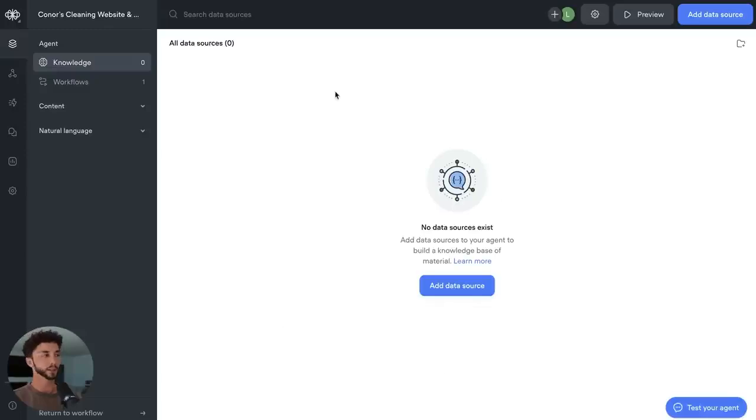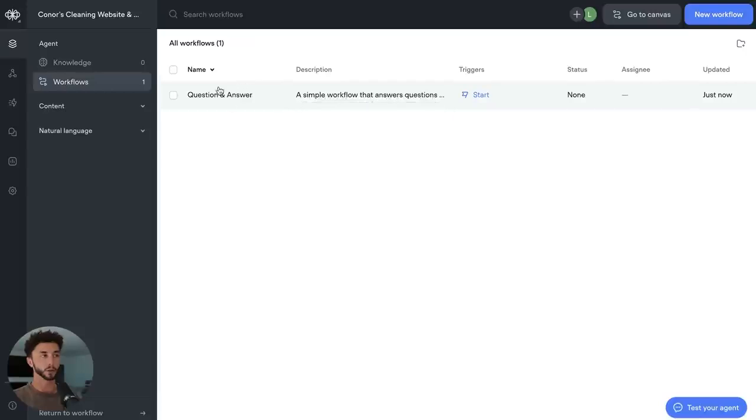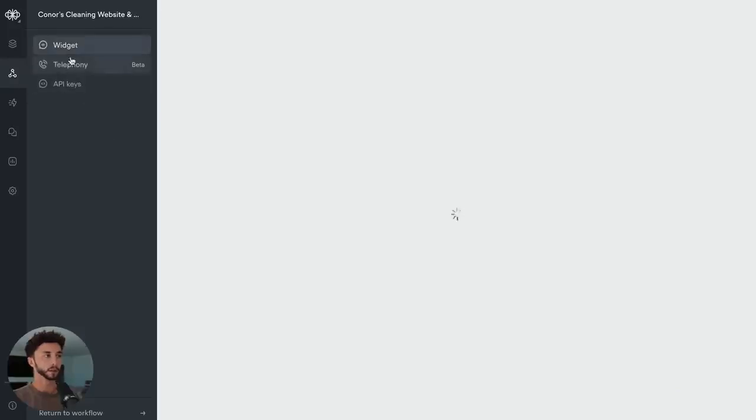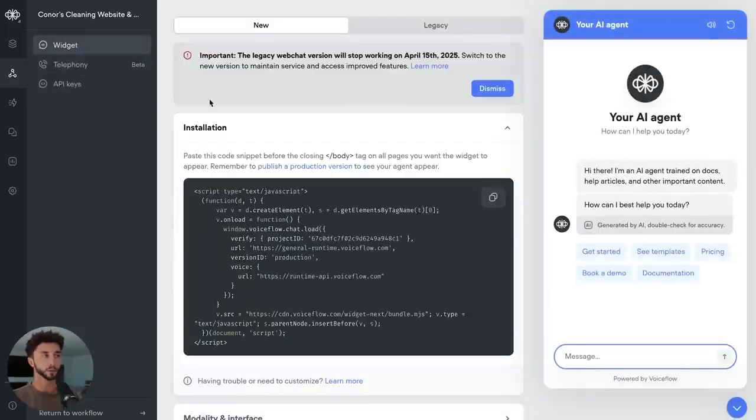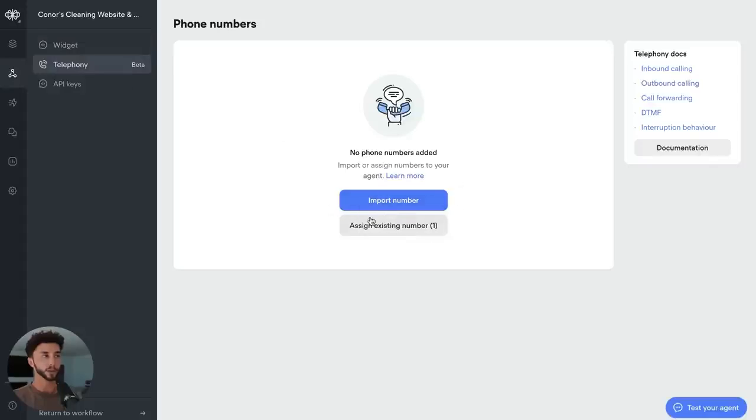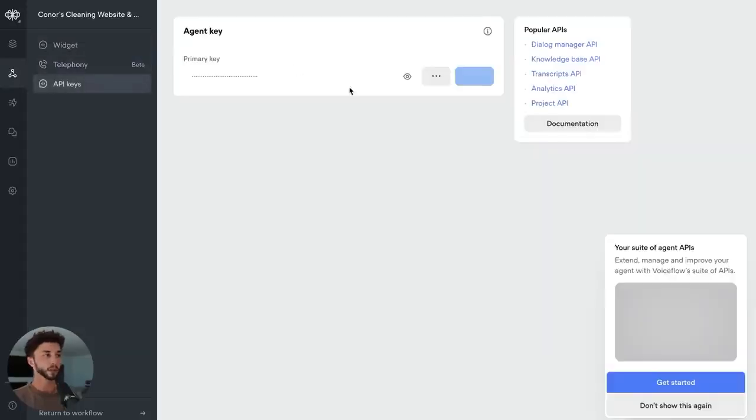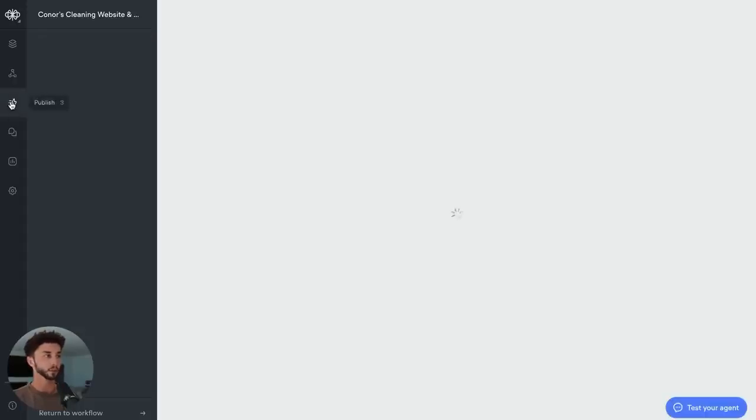So just a quick orientation if you are new to the VoiceFlow platform. This is where we can add in our knowledge, which we will do shortly. The workflows are where we access the flow builder. In most simple builds like this, you are just going to have one workflow, so you don't need to worry too much about that now. We have integrations like the widget, which we're going to be using to deploy this on a website. We have the phone number integration, which we're going to be doing later as well. Then we have API keys, etc., which you don't need to worry too much about right now.